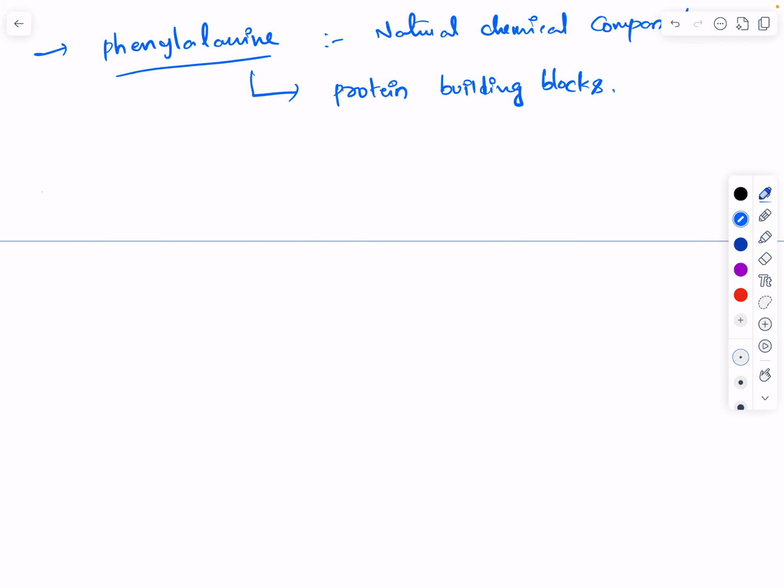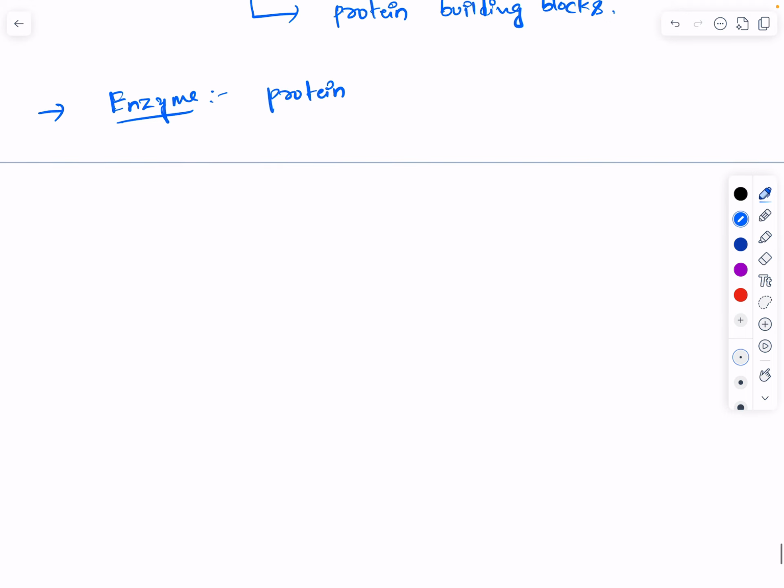Okay, so the next important technical word is enzyme. Generally, an enzyme is also a protein that speeds up chemical reactions inside the body, right? The next technical word you should know is RNAi, that is RNA interference.